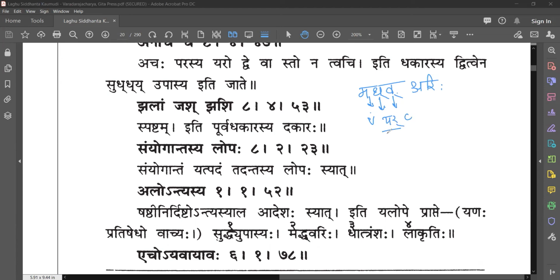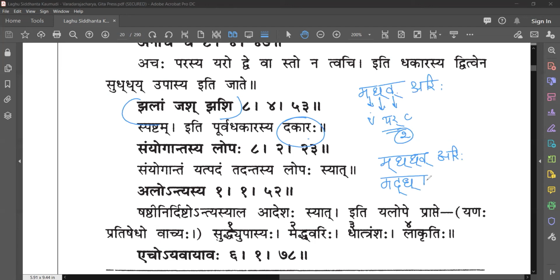In this case, this yar will be doubled. So you will have madh dha va arihi. Then again, jhalam jasho jhashi will be applied here, so this dakara will become dakara.